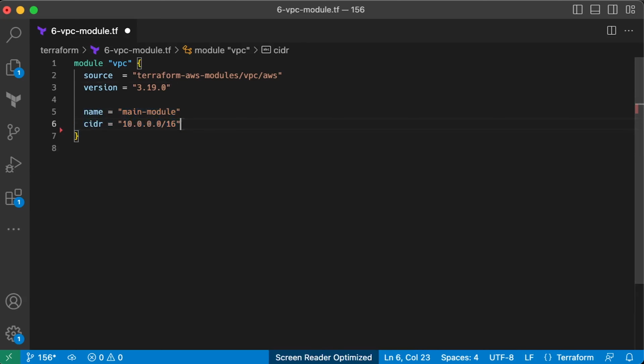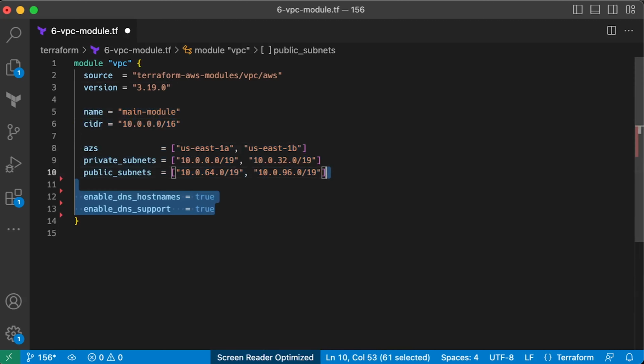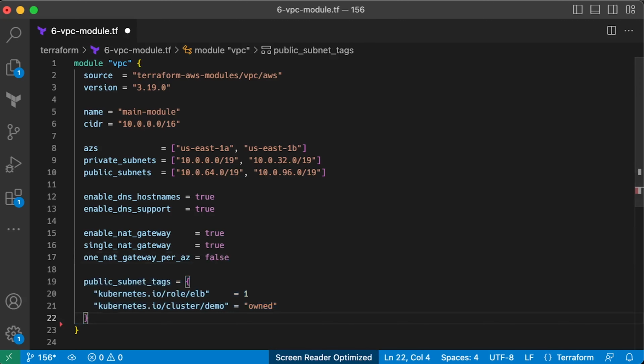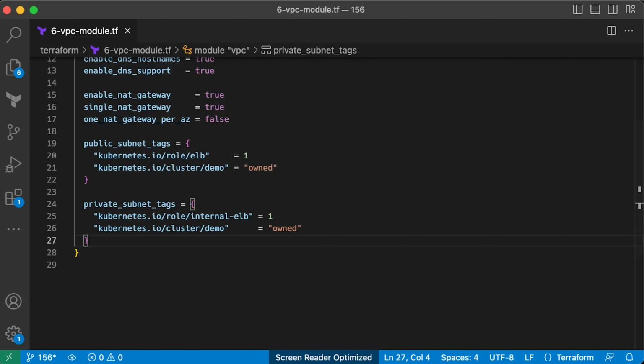Then we'll use the same CIDR as with plain Terraform. Specify availability zones and provide CIDR blocks for private and public subnets. Also enable DNS support. There are multiple combinations that you can use to deploy the NAT gateways. I always created a single NAT and never had any issues with it. Then we need to create similar subnet tags. If you decide to use a different name for EKS, replace the demo here.